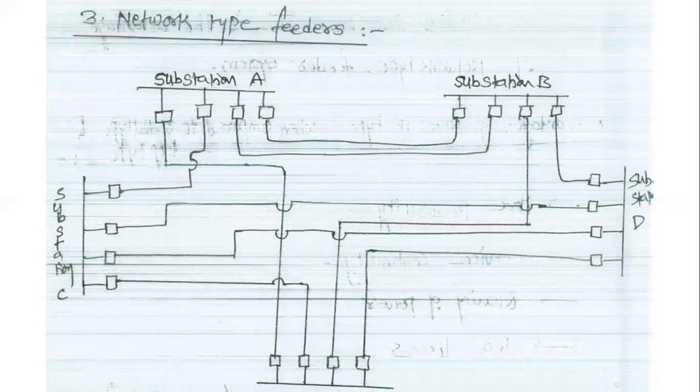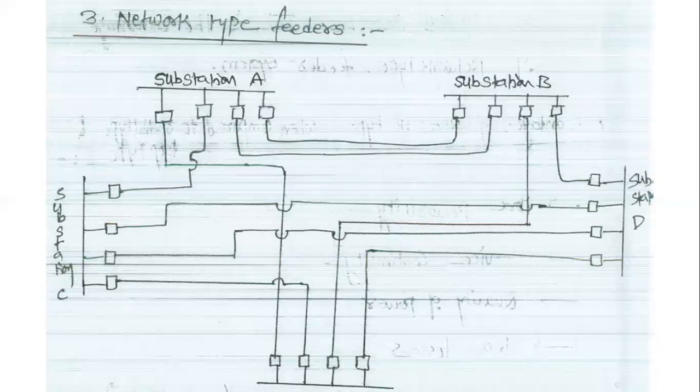And how many types of primary distribution feeders are there? The radial distribution type, loop type and network type. Each type of distribution feeder will be used for different loads or different types of consumers, like agriculture, industrial and commercial consumers. Which type of load is suitable for which type of consumer will be decided depending upon the continuity of the supply the consumers require.